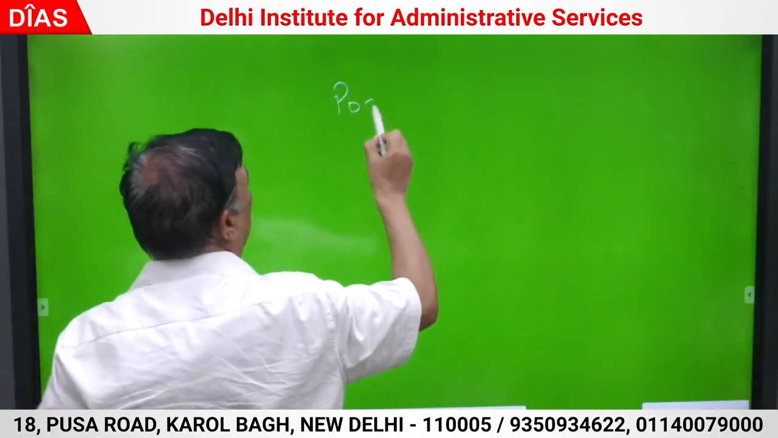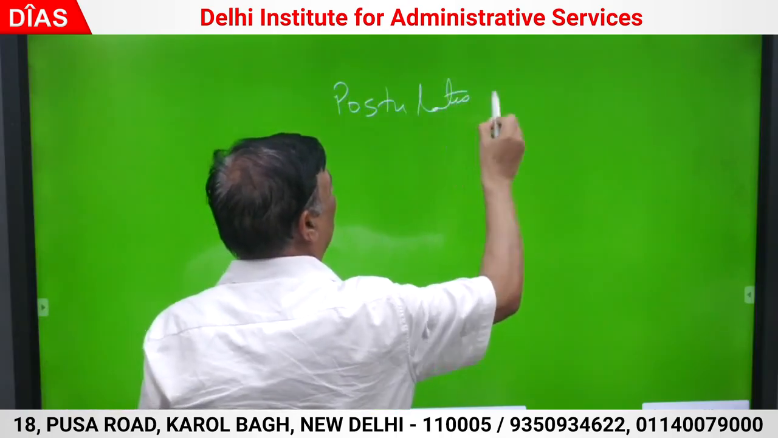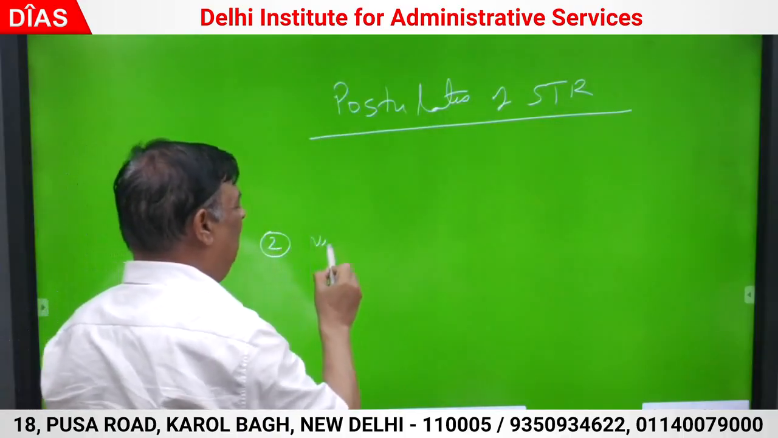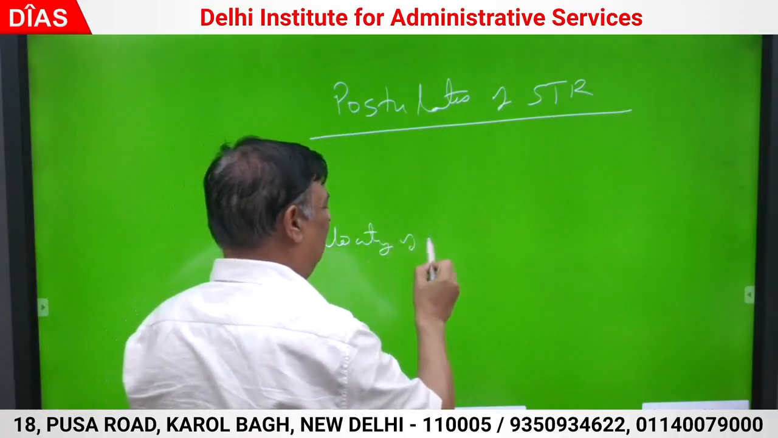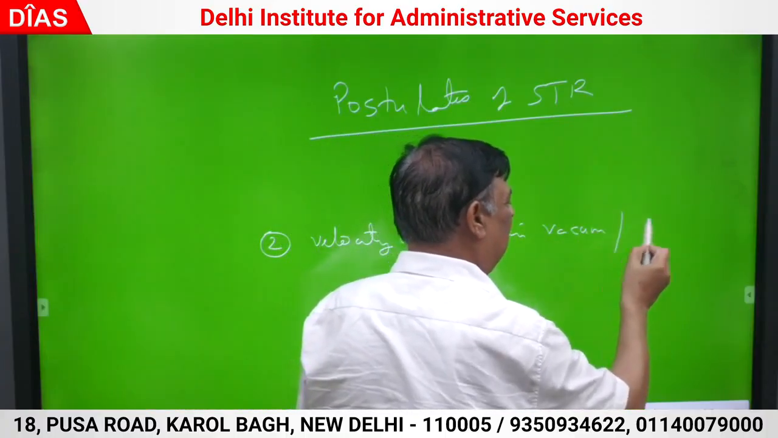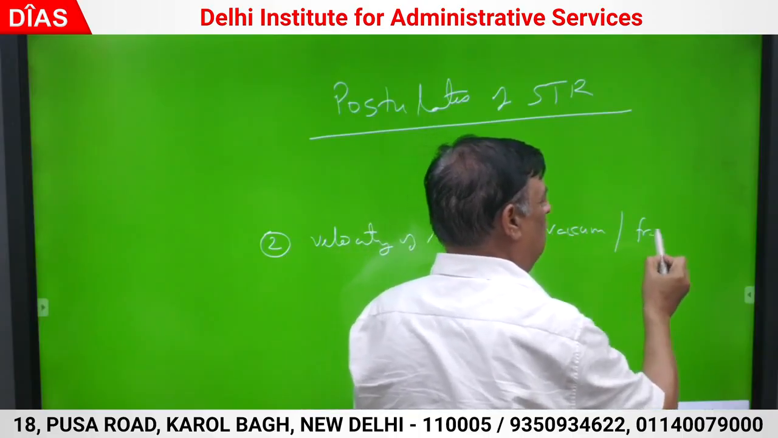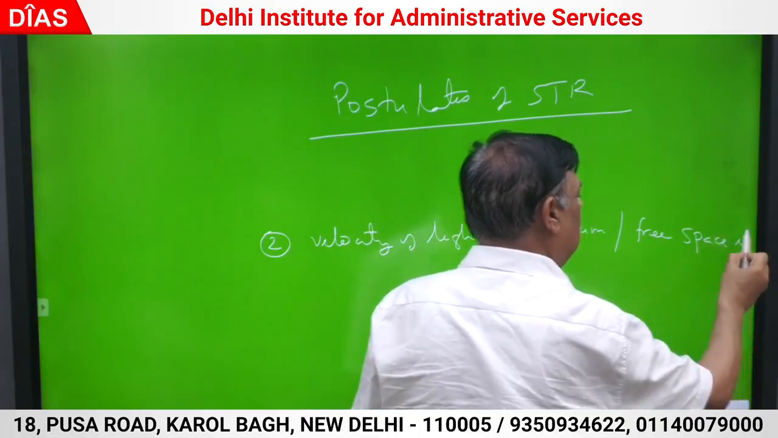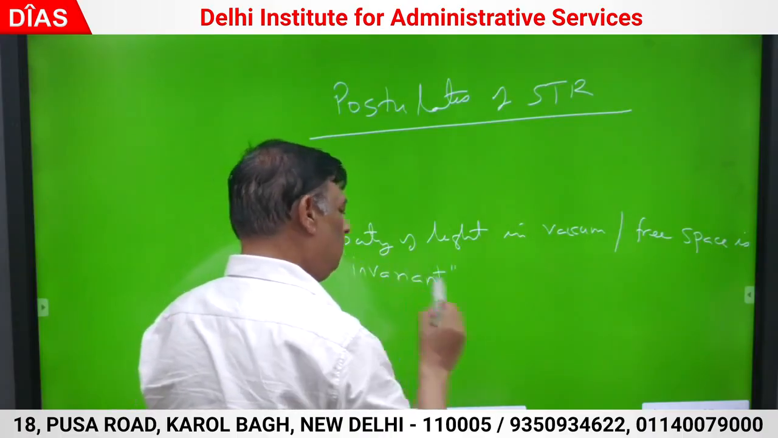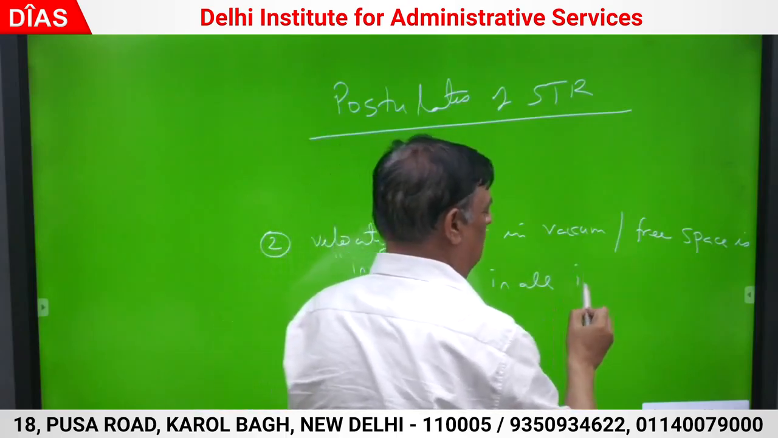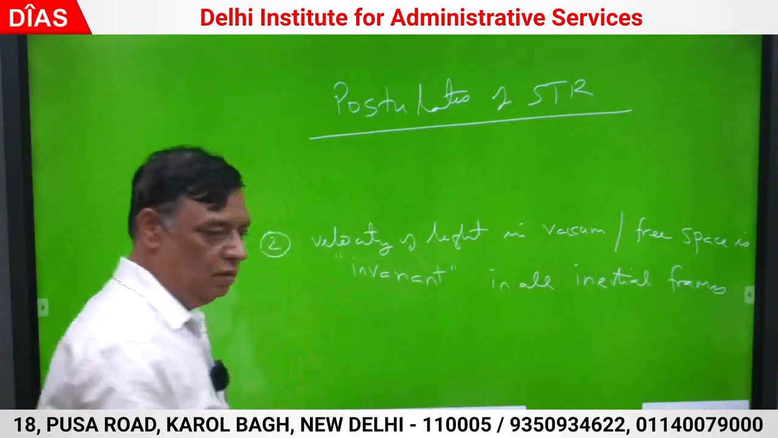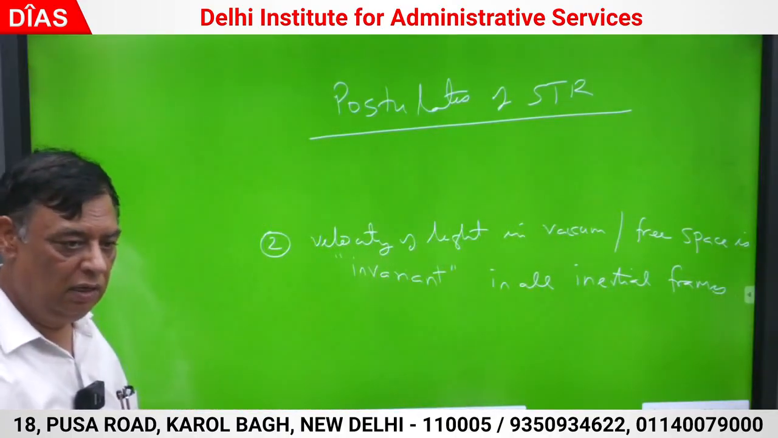Postulates of STR. Second postulate: the velocity of light in free space or vacuum is invariant in all inertial frames. This meaning is clear. This postulate was a consequence of the null results of Michelson.